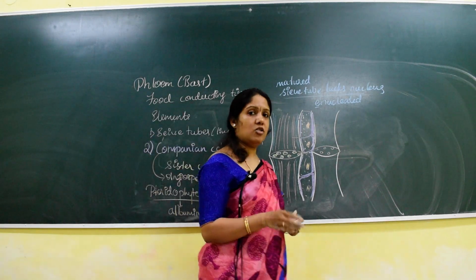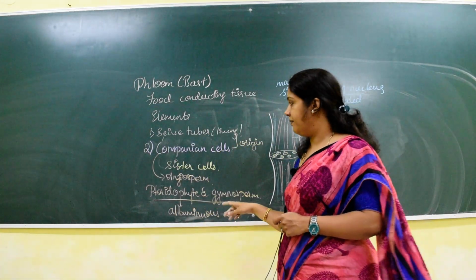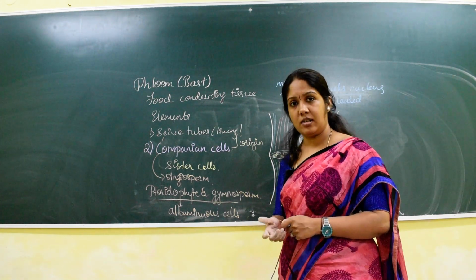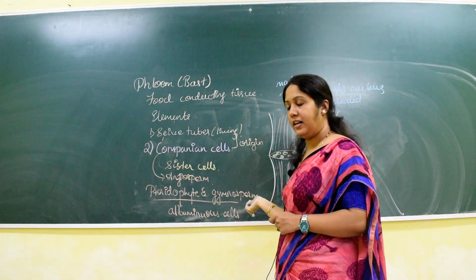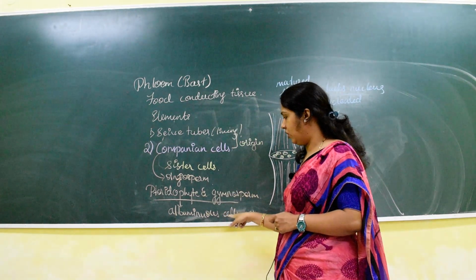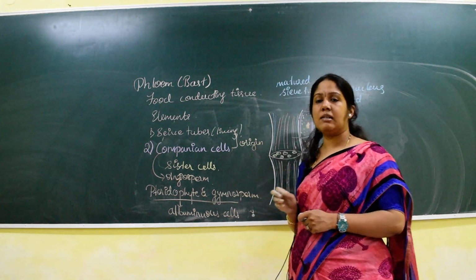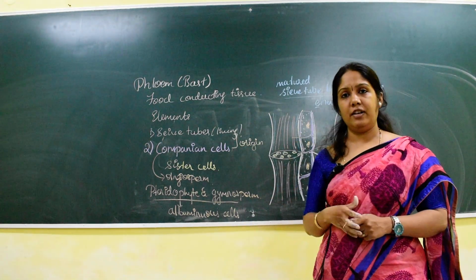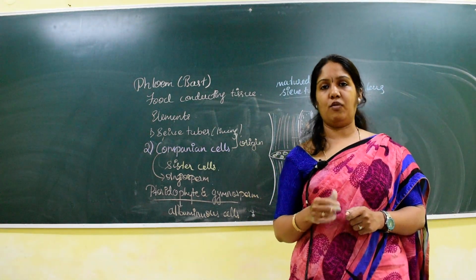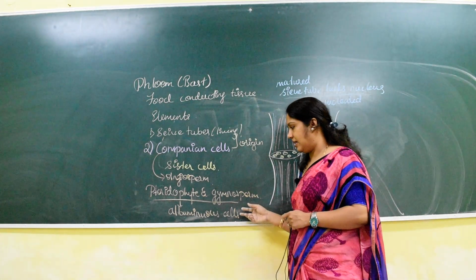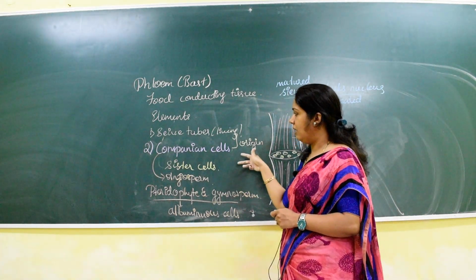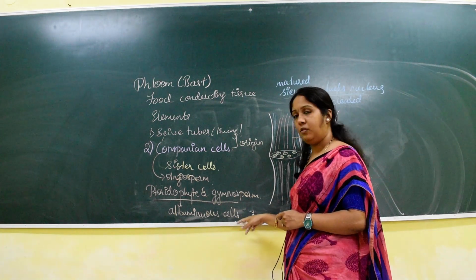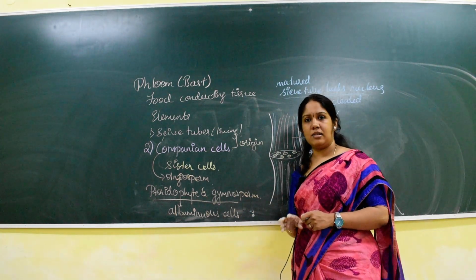Means there are no companion cells in pteridophyte and gymnosperm. Instead of companion cells, the cell which acts as a companion cell in gymnosperm and pteridophyte is the albuminous cell. This albuminous cell is a modified form of a parenchyma cell. Whereas in angiosperm we will see companion cell, in pteridophyte and gymnosperm we will see the albuminous cell.